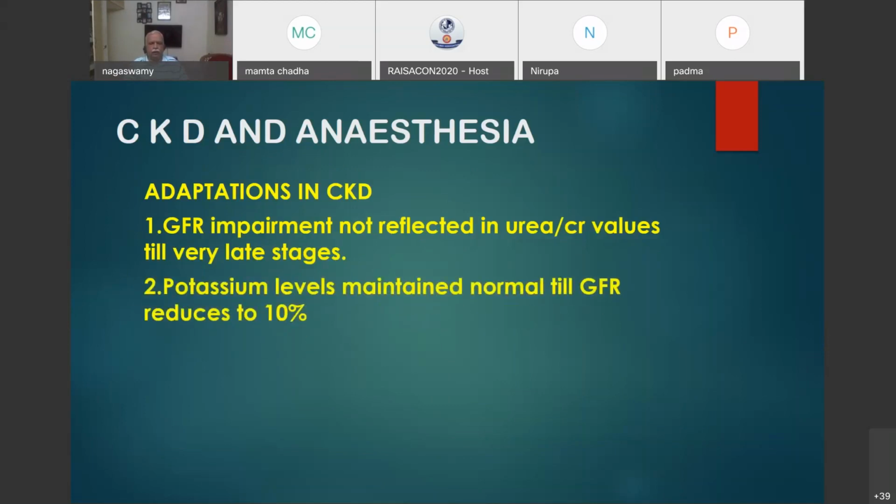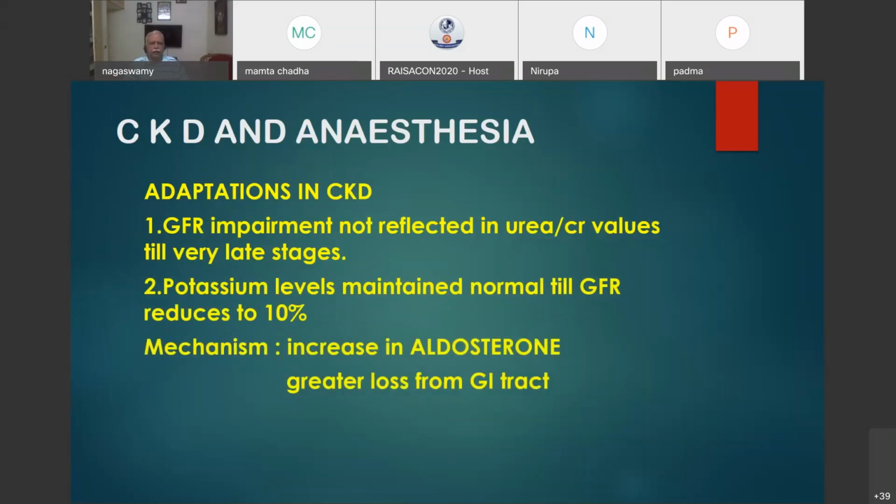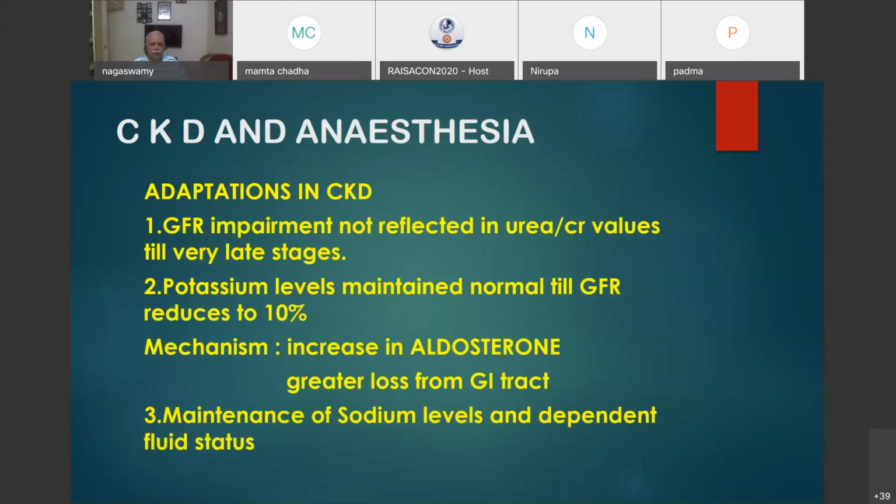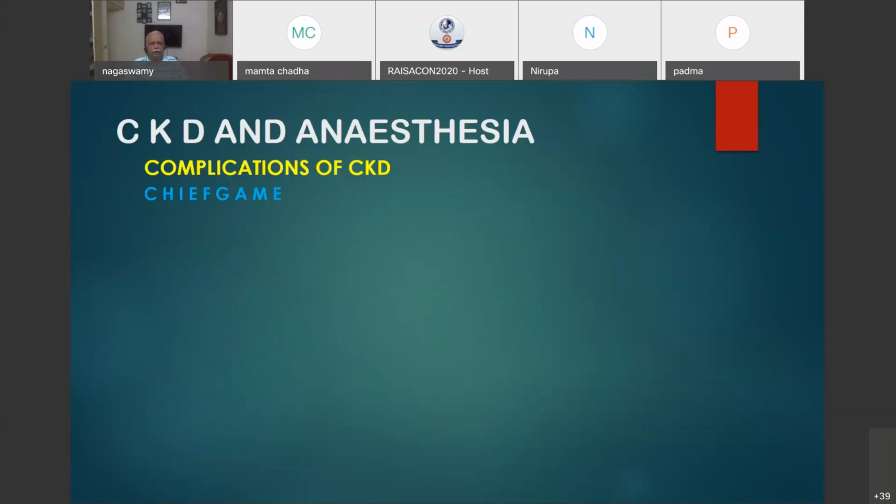Potassium levels are also maintained till GFR reduces to 10%. The mechanism is by an increase in aldosterone, which will eliminate the potassium, and greater loss from the GI tract. And so maintenance of sodium levels and dependent fluid status also is adapted. That is what has happened in the second case scenario, where the patient has not got any edema despite the kidney problem. So the complications of CKD, I remember by a mnemonic. I said at the last meeting itself, I am a man for mnemonics. So the mnemonic I remember is CHEF GAME.